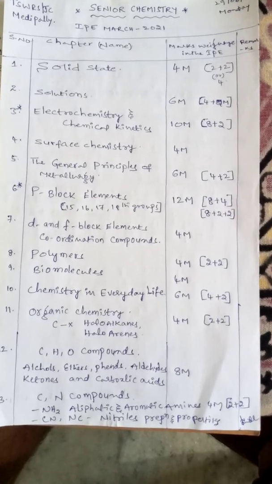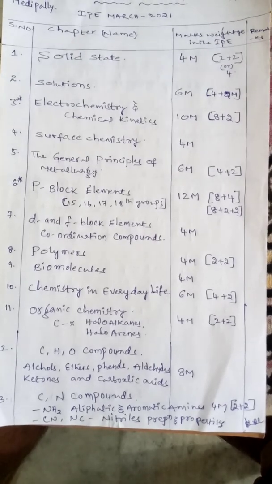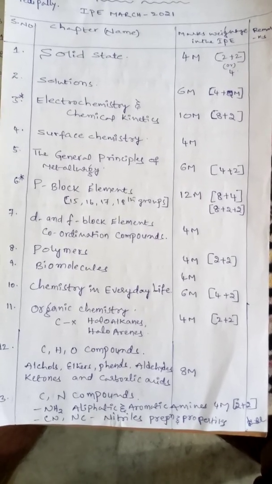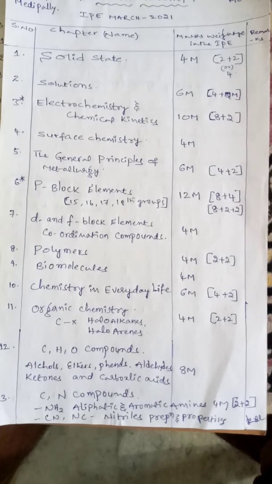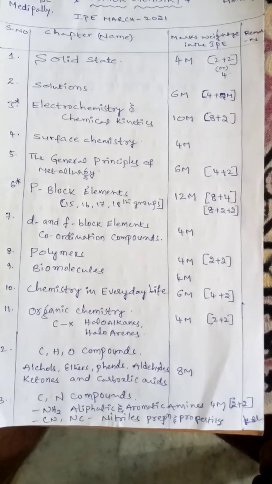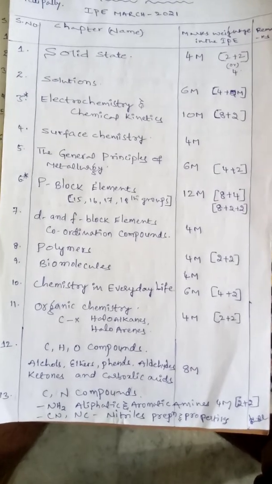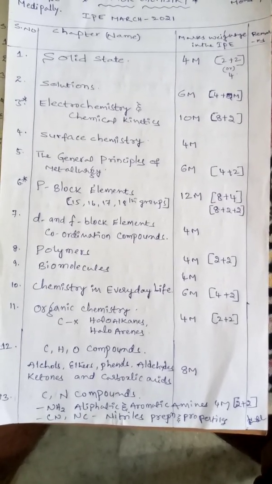It is almost all from the blueprint of the IPE. 90% will ask the same weightage. In 10%, maybe 2 marks or 4 marks questions deviate from one chapter to another. Okay, you must follow this theory syllabus from the IPE point of view.